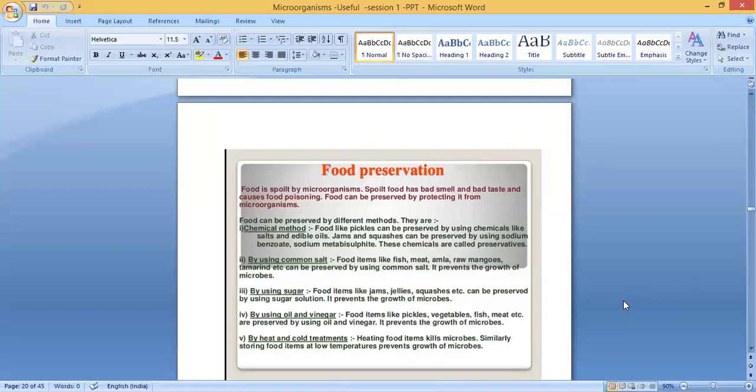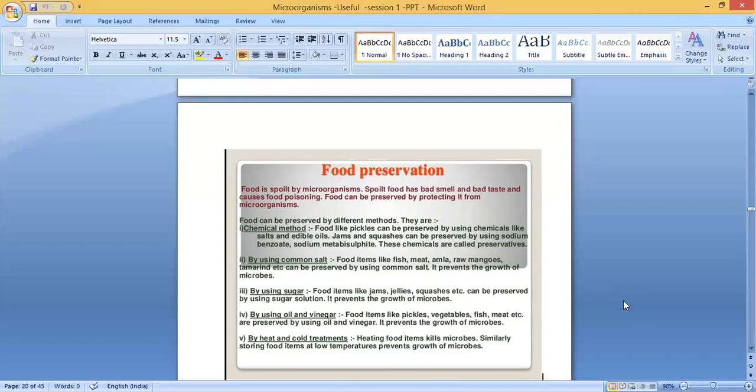The next one is food preservation. All of you know what is meant by food preservation. It means we have to preserve food for a long period of time without spoiling. That is called food preservation. Suppose today we cook food. If there is excess food, we keep it inside the refrigerator. Maybe one more day we can use it. Actually, it's not good, but still we are doing that. Then what are the other preservative methods? Some foods we can keep for a long period of time without spoiling. That is called food preservation.